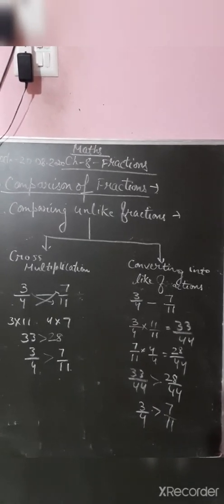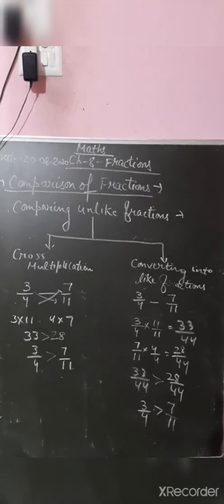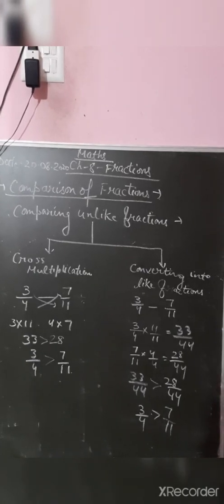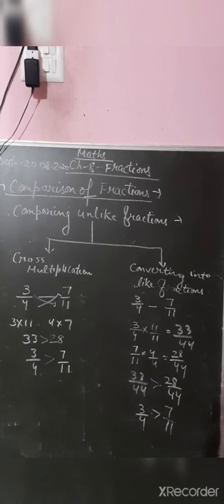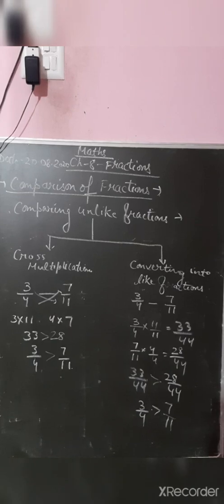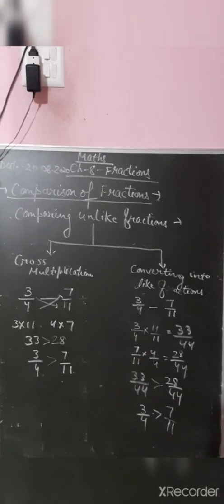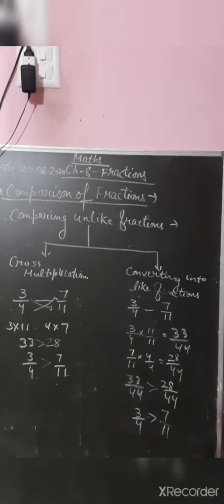So when you have to compare unlike fractions, there are two methods you can use: cross multiplication and converting into like fractions. How can you convert into like fractions? The same number is to be multiplied with the numerator as well as the denominator. After that you can compare them directly.